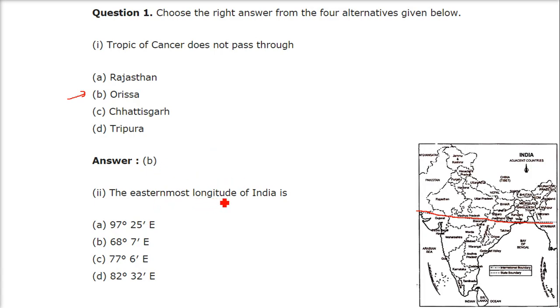The easternmost longitude of India. So these are longitudes, these are latitudes, these are longitudes. So which is the easternmost? This is north, this is south, east and west. So this is the easternmost. What is the number? The answer is 97 degree 25 minute east, because it is in the east of the prime meridian, that is world's prime meridian from Greenwich.